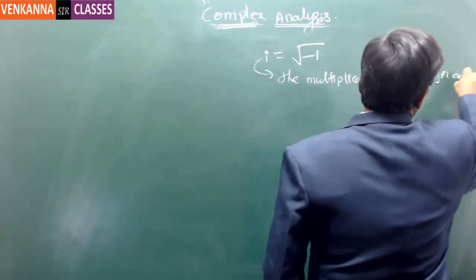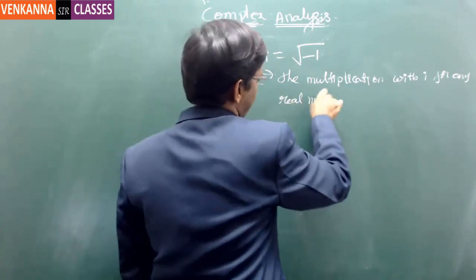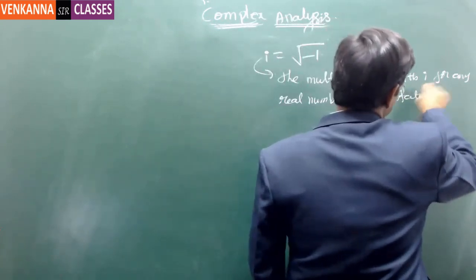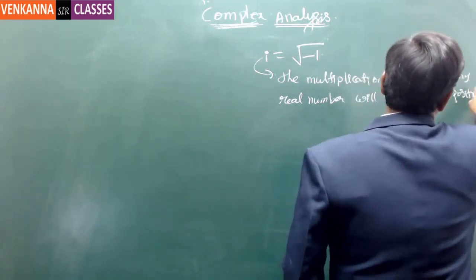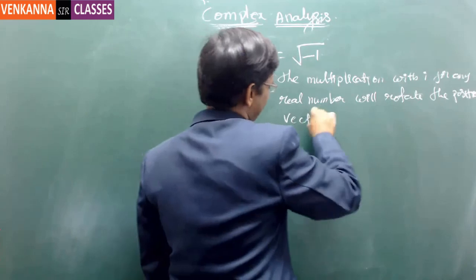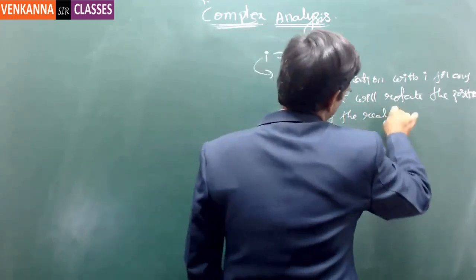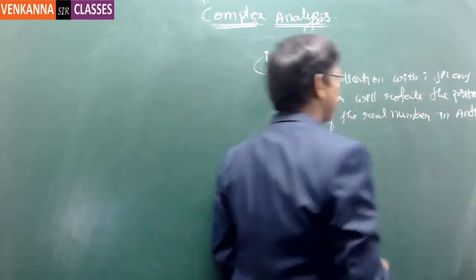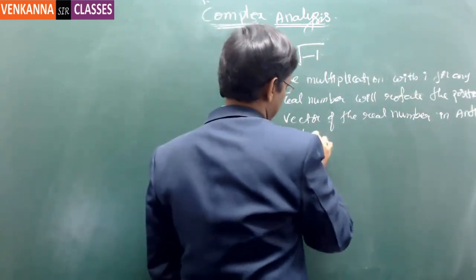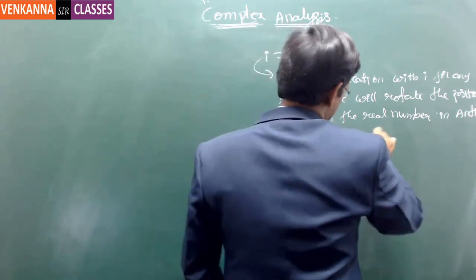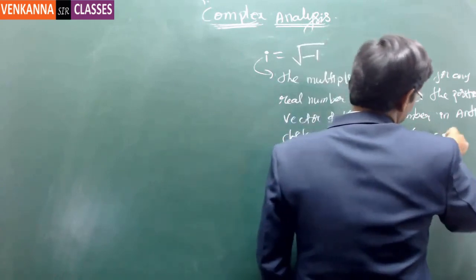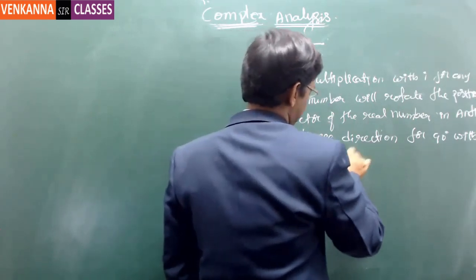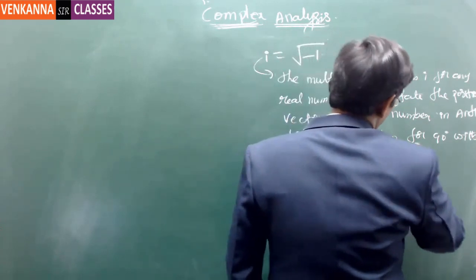For any real number, it will rotate the position vector of the real number in anti-clockwise direction for 90 degrees without changing the magnitude of the vector.